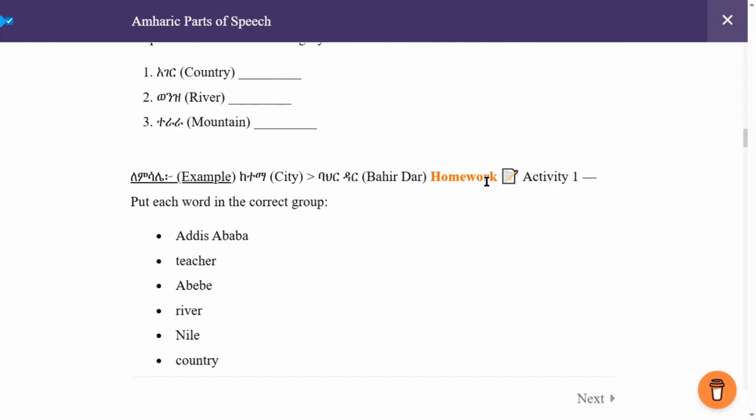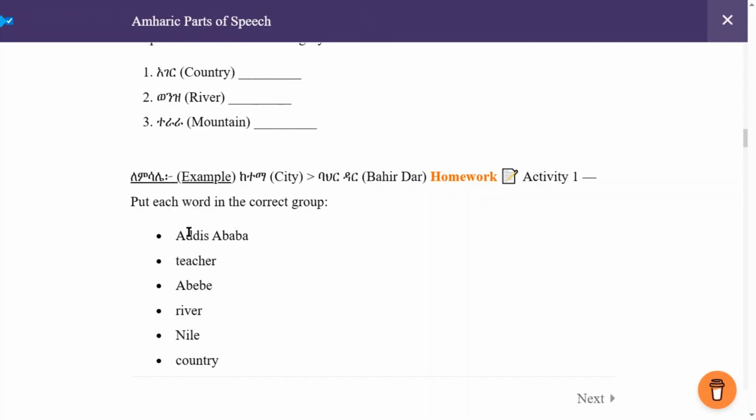For example, ከተማ is city, so it is not specific, it is common. Bahir Dar, which is the capital city of the Amhara region, is a specific place.